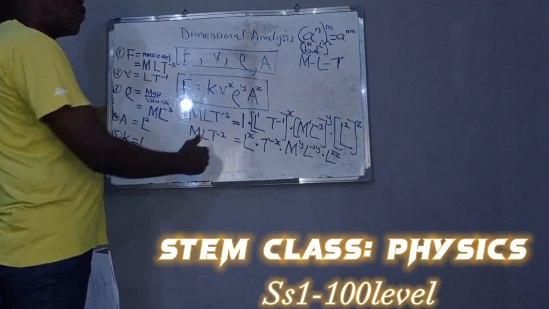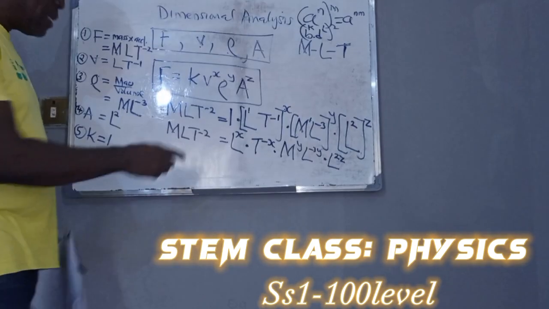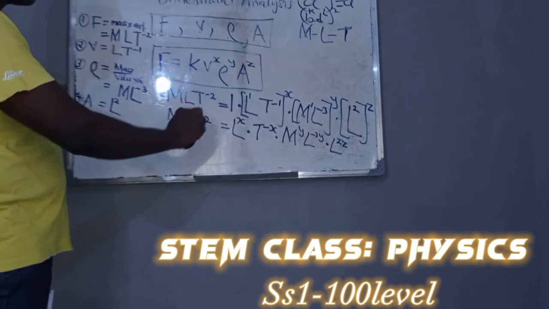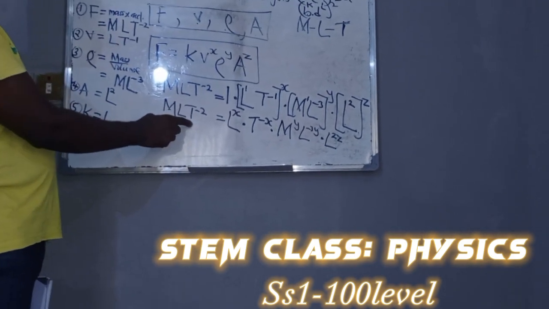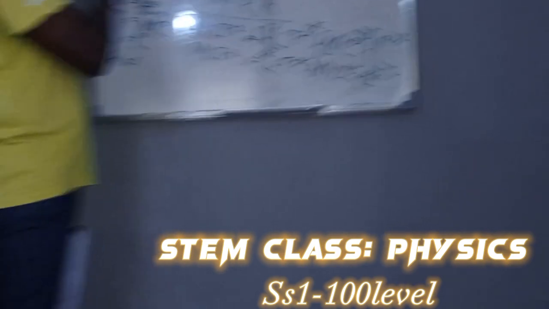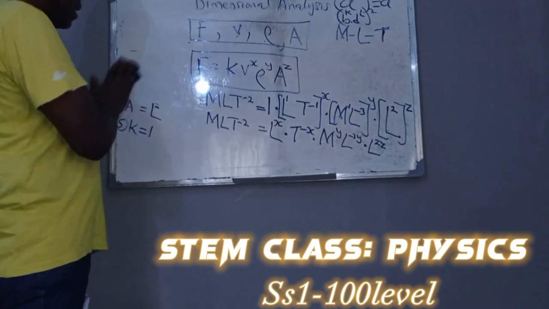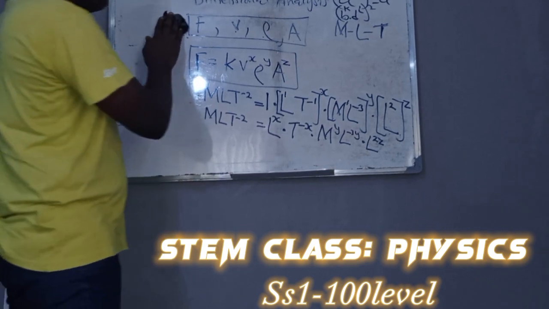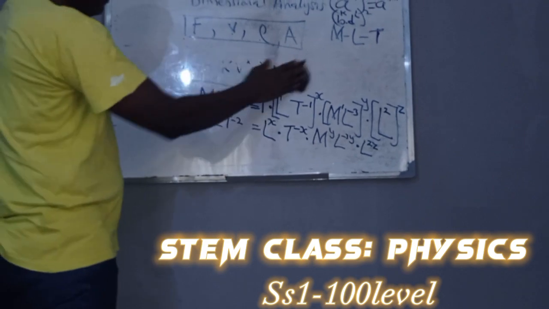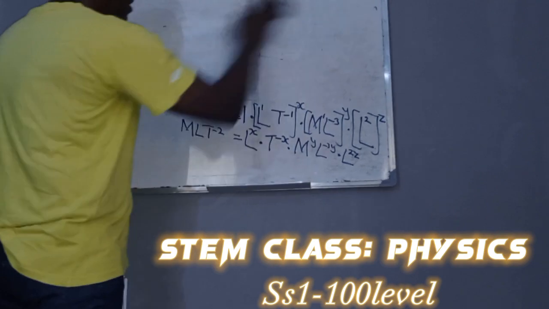Now, the left hand side of this equation is equal to the right hand side. And see, there is no plus sign or negative sign, no subtraction sign joining those variables, those dimensions. Then we can rightly compare the indices. We can compare the indices in an attempt for us to get the problem solved. So we compare the indices.